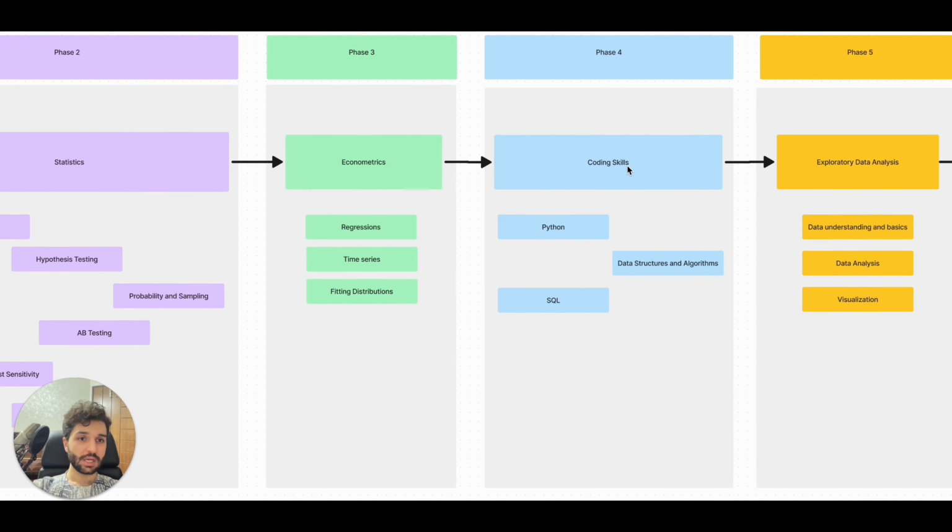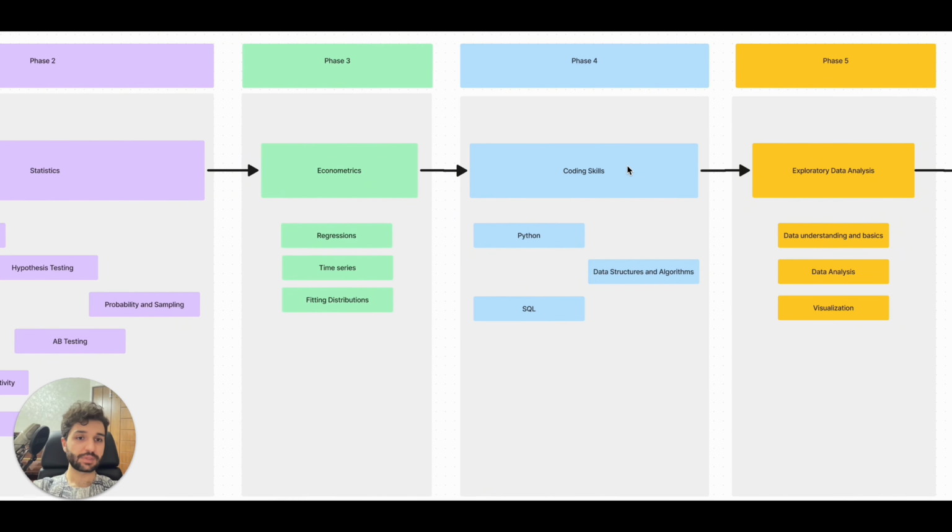After that, you can go through phase 5. You should know about the data. You should have data understanding. What are the basics in data? You should be able to analyze the data. For example, you learned Python in phase 4. Let's assume that we have an Excel file. You should be able to read the data from an Excel file with Python and analyze that. It's really important to work with files and data with Python.